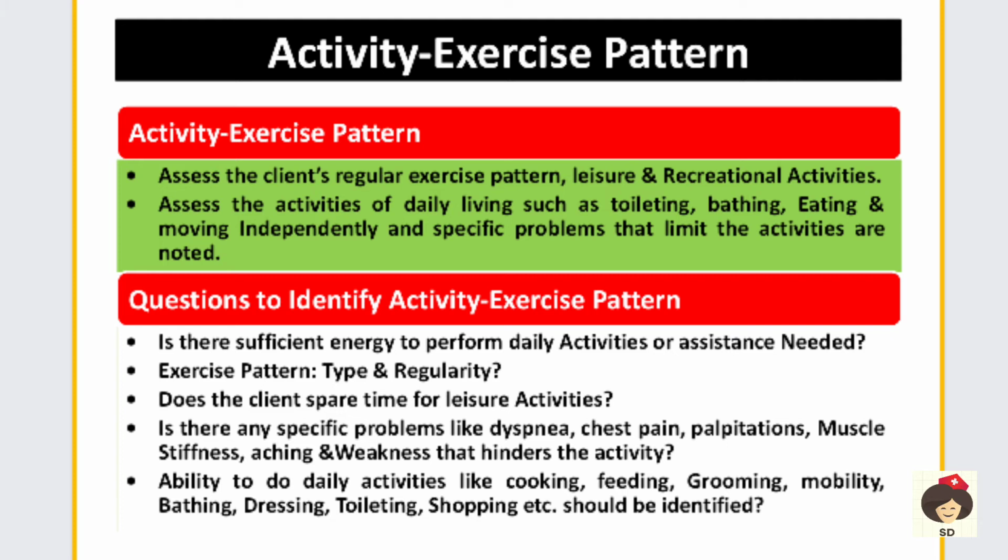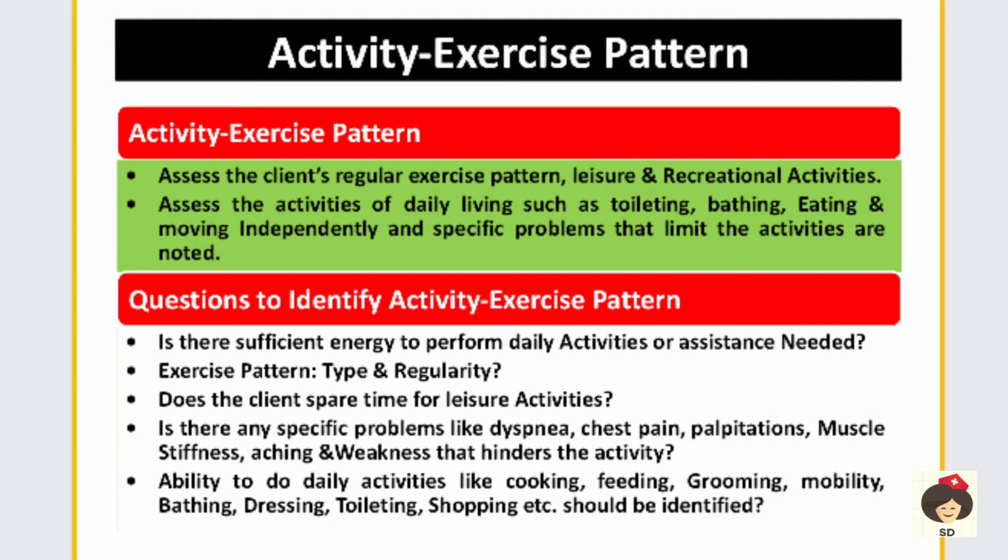All these daily living habits he has to do independently, or if the person is having any specific problems. Specific problems means problems with mobility, like in stroke or paralysis or any fracture, the patient will have problems in moving, so he may not be able to do the activities of daily living, that you have to assess in the activity exercise pattern.